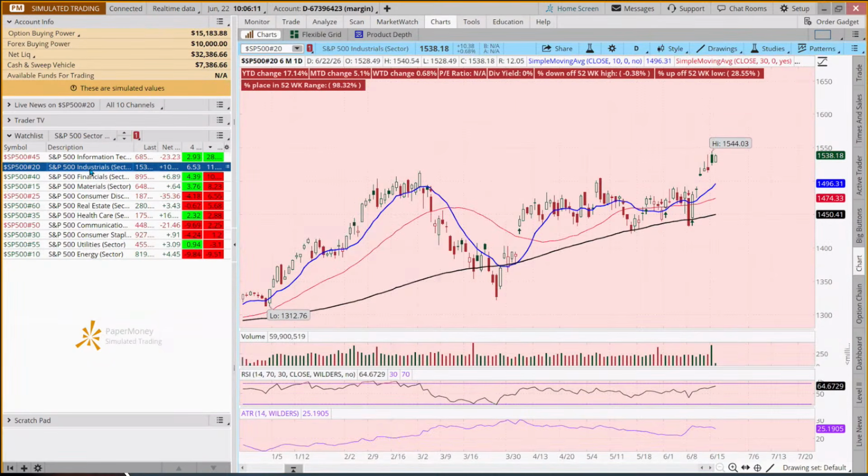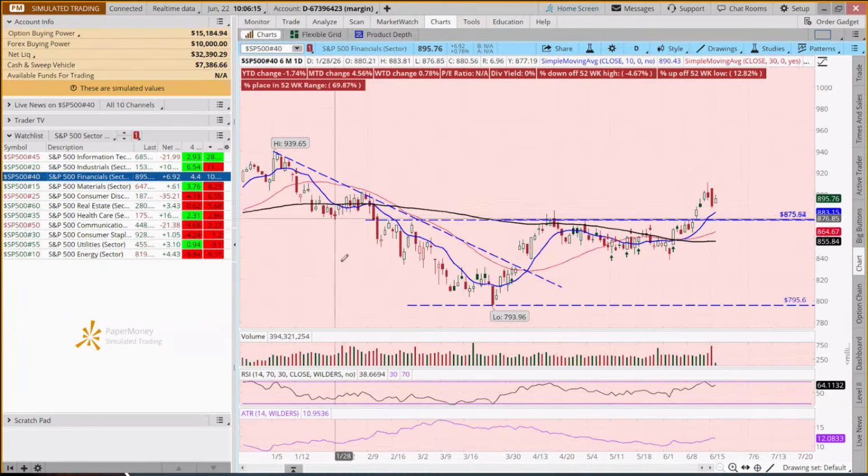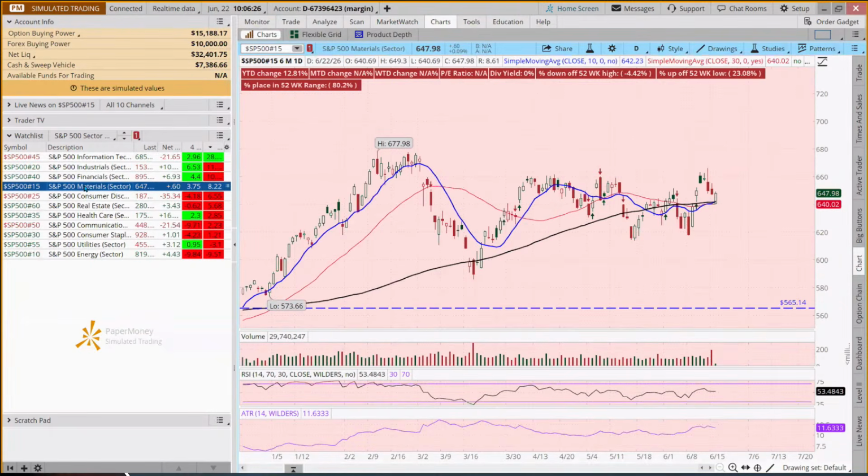Industrials hit a new all-time intraday high on Thursday. Financials kind of was in the back seat. And then we have this cup and handle pattern that has formed and is breaking out to the upside.